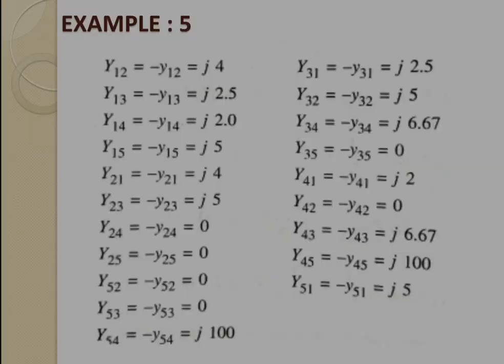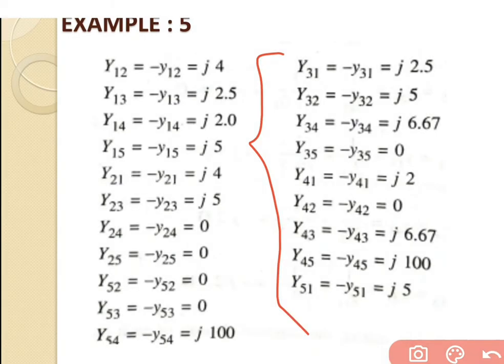Then we will go for y31 again. So y31 has the equation of minus y31, so we will get the answer of j2.5. Then after that, the second one, y32. So the self admittance y32 is equal to minus of y32, that is the actual equation. We have already calculated the value of y32, so just put the value of y32. We will get the answer of minus j5, and again we have to multiply by minus over here, so we will get the answer of j5.